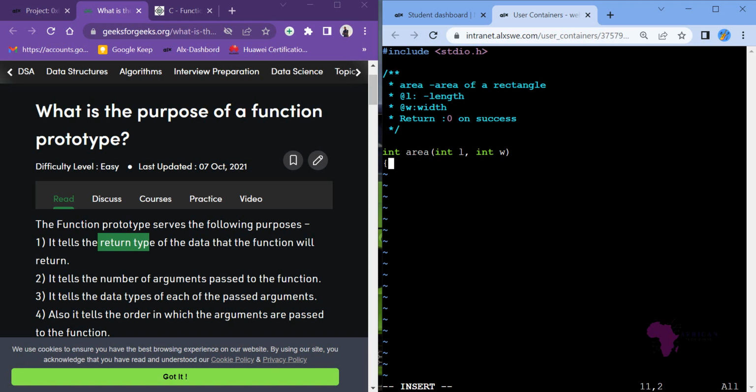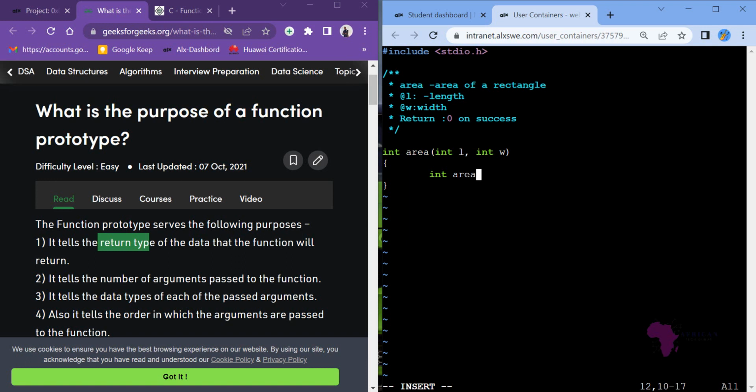What next? What will this particular function do? The body of the function. The body of the function in this case will calculate the area. So first of all, let's define area. You see, int area.